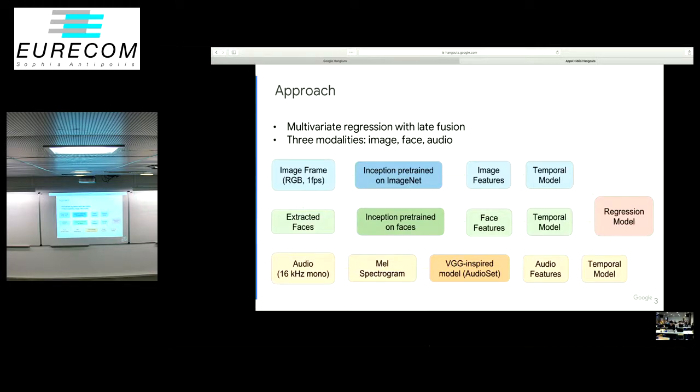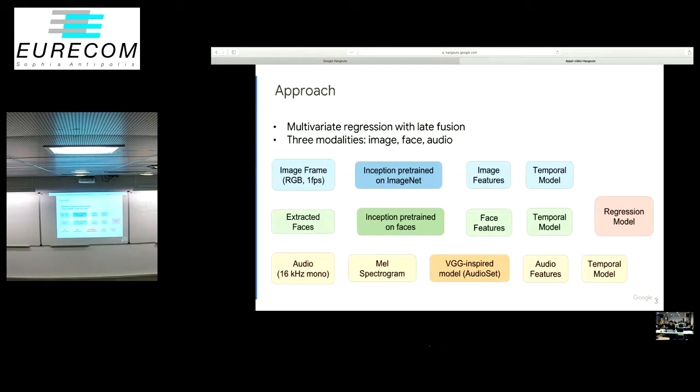So for image features, we extracted image frames from the movies at 1 frame per second, and this is fed into an inception-based network, pre-trained on ImageNet. The image features are fed into our temporal model, which then goes into our regression model. In each frame of the image, we also extracted the 2 largest faces in terms of area. And for frames with fewer than 2 faces, we padded this vector with zeros. This goes into our inception-based model, pre-trained on a faces dataset, and the face features are fed into a separate temporal model, which then goes into our regression model as well.